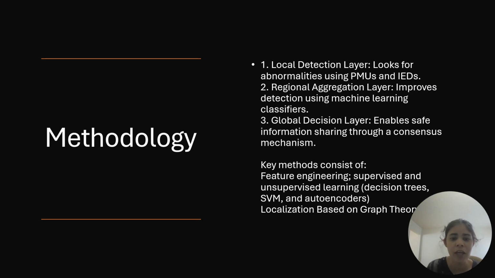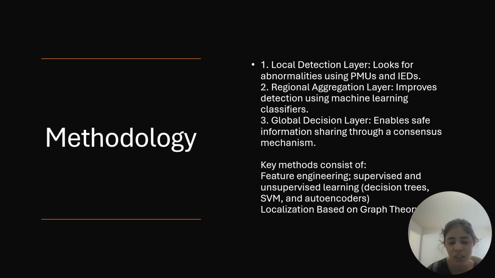Coming to the point of methodology, there are three layers: the local detection layer, the regional aggregation layer, and the global decision layer. The local detection layer looks for abnormalities using PMUs and IEDs. The regional aggregation layer improves detection using machine learning classifiers.